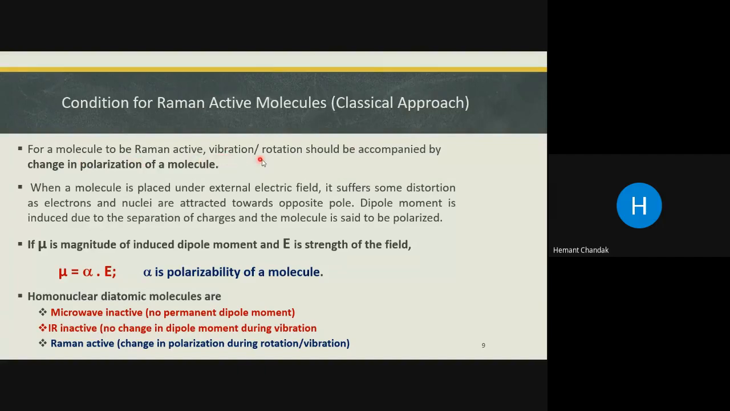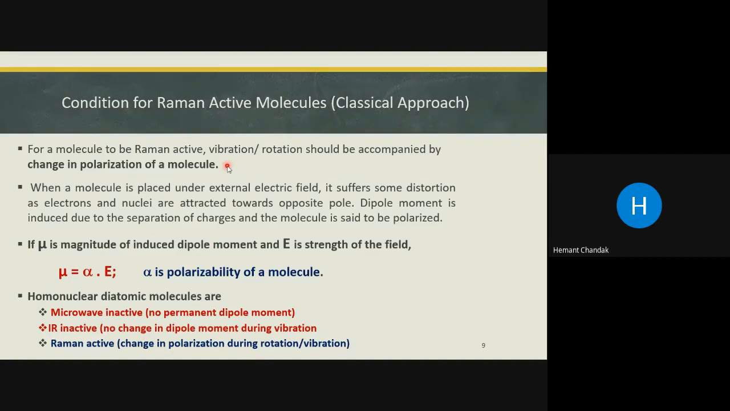A particular vibration or rotation should be accompanied by a change in the polarization of the molecule. There should be a change in the polarization of the molecule when a vibrational or rotational transition takes place. This is the condition for a Raman active molecule. If there is no change in polarization due to the vibration or rotation, then it will be Raman inactive.